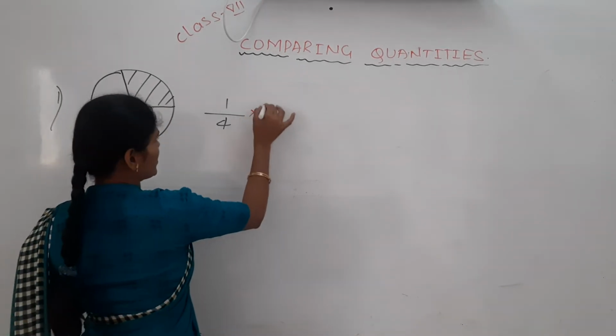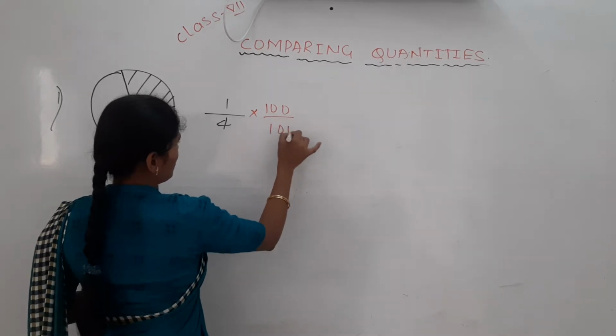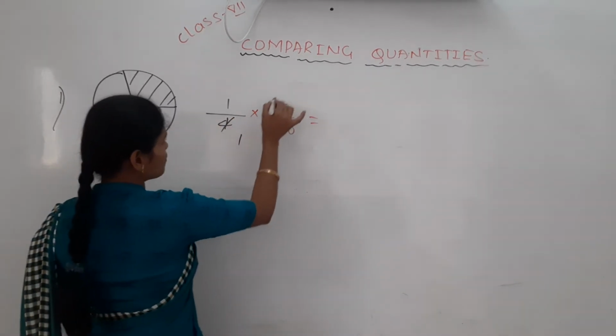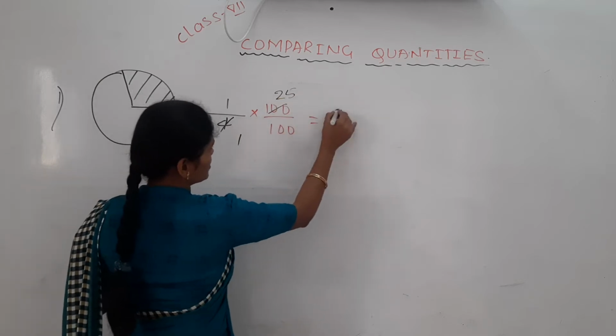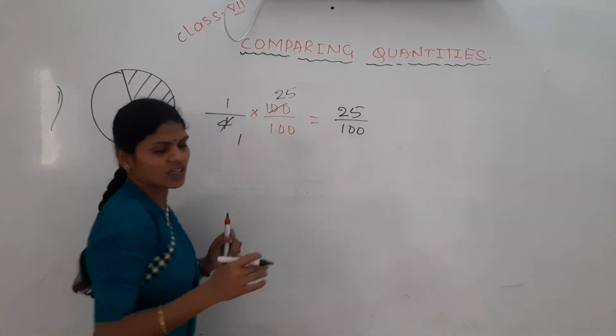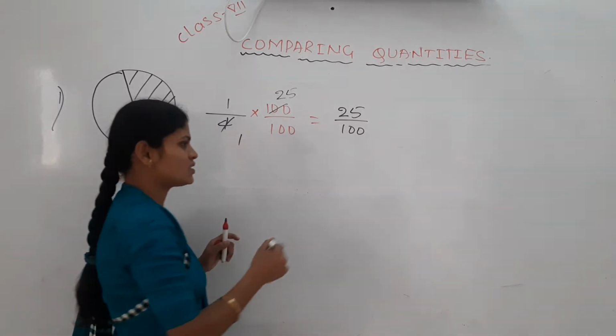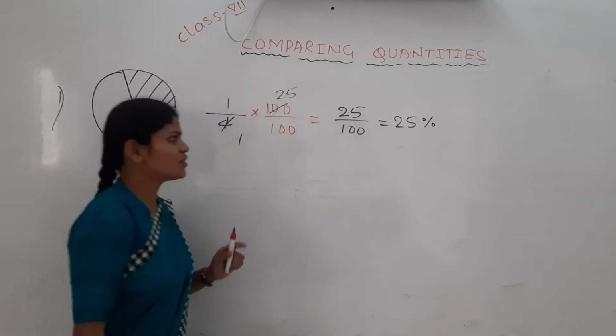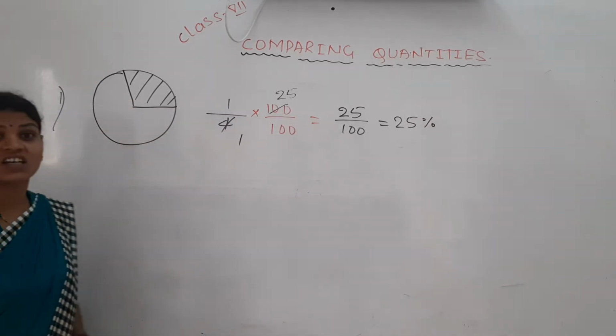Multiply and divide by 100, then you will get its percentage. Now 4 1s are 4, 4 25s are 100, it is nothing but 25 by 100. 25 out of 100 means it becomes 25%. So 25% of this figure is colored.